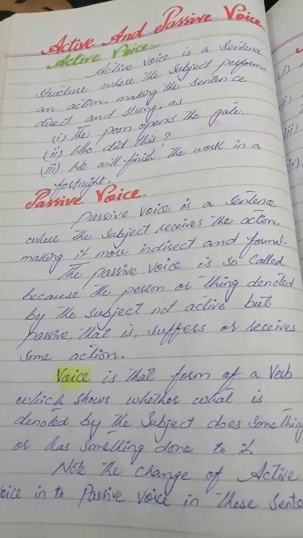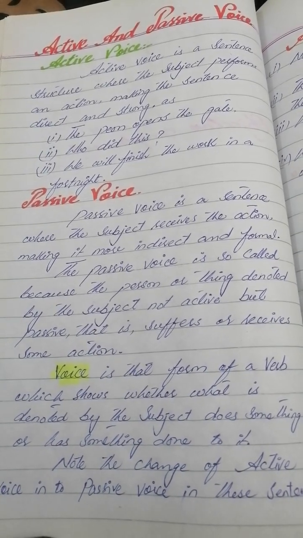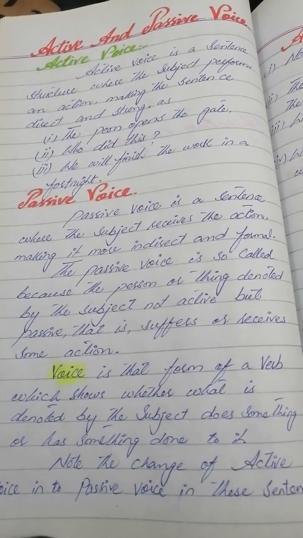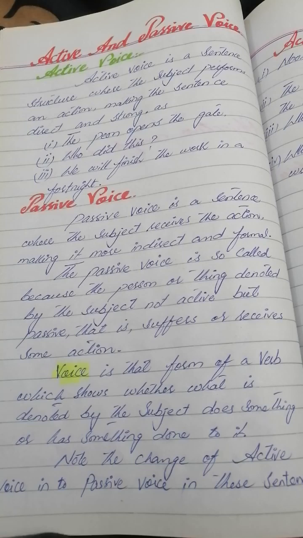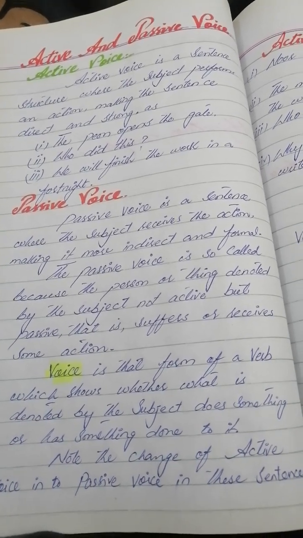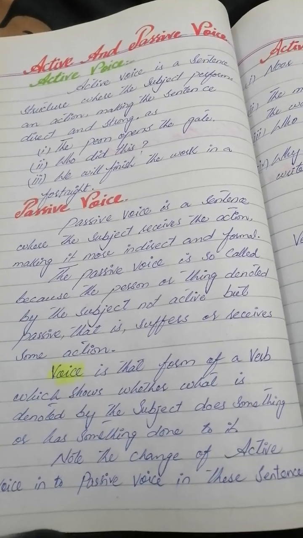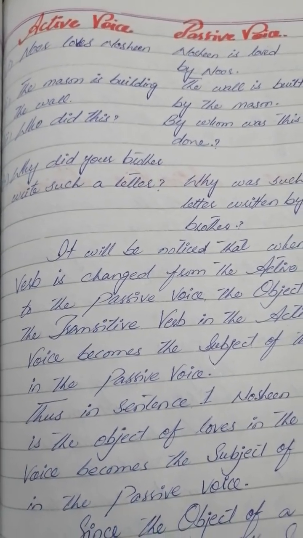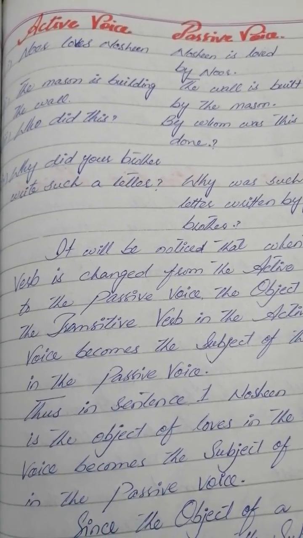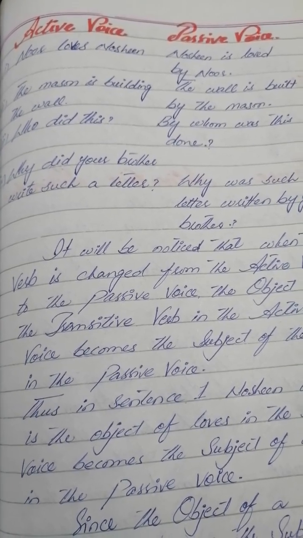Voice is the form of a verb which shows whether what is denoted by the subject does something or has something done to it. Note the change of active voice to passive voice in these sentences. Noor loves Noshin. Passive voice: Noshin is loved by Noor.